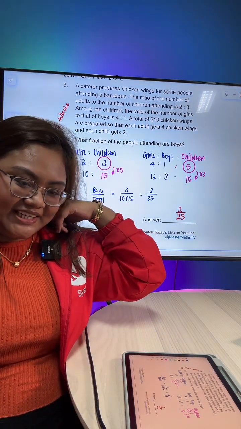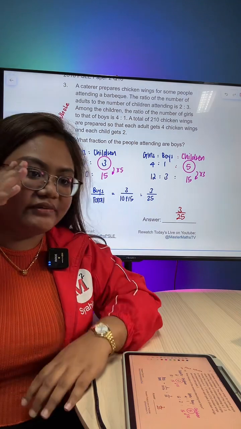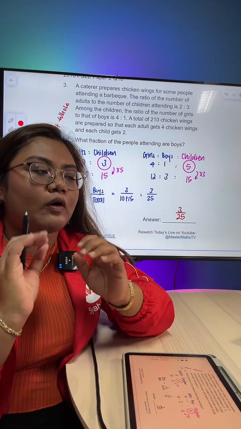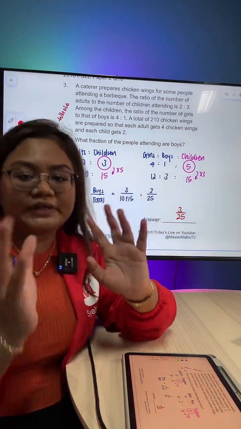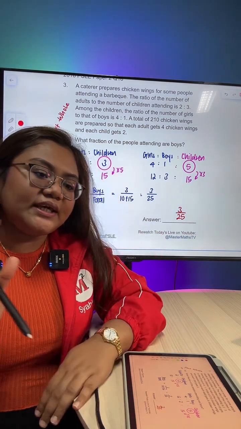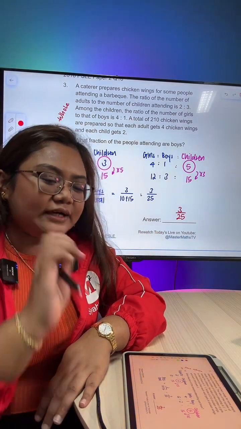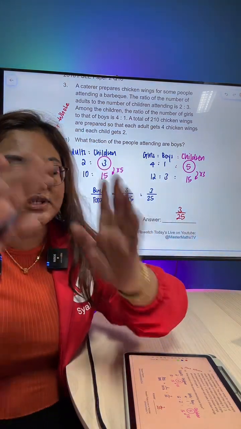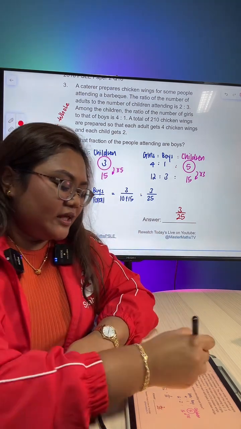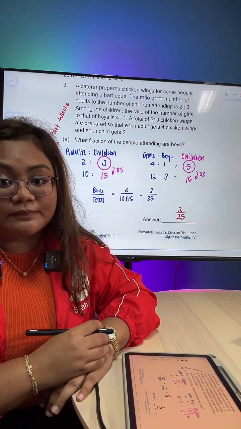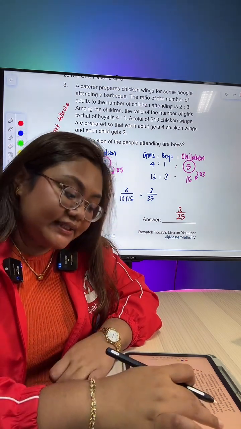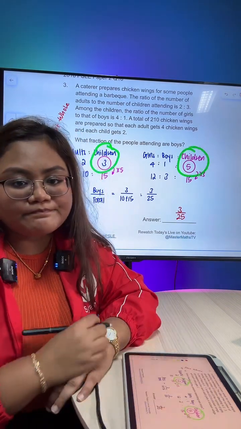Okay. For those of you who are saying you haven't learned part-whole relationship, usually in schools, not a lot of schools will explicitly tell you, hey, this is part-whole relationship. But the method to solve is like that, okay? Usually, they will just look at it as a word problem. But if we remember that it's part-whole relationship or part-whole concept, then we can understand that we got to make the wholes the same.